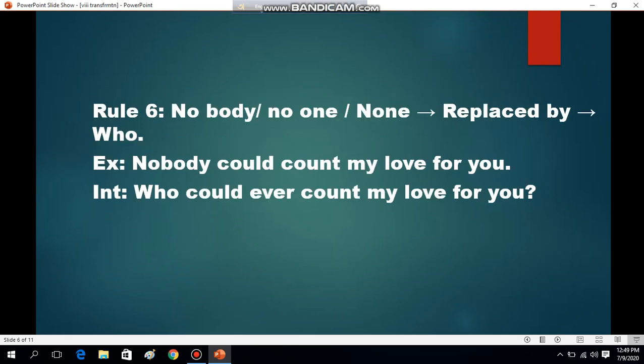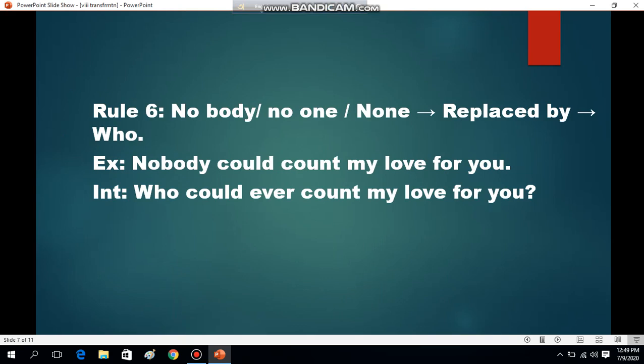So let's start rule 6. What does it say? If you find nobody, no one, none in an assertive sentence, at that time to change it to interrogative we will take who. These are replaced by who.